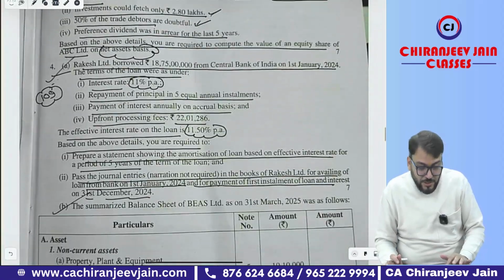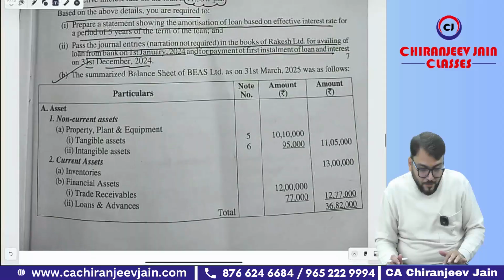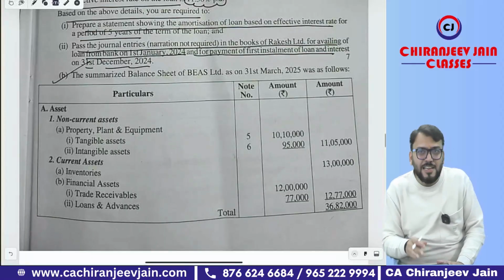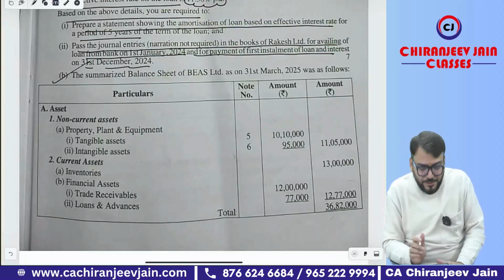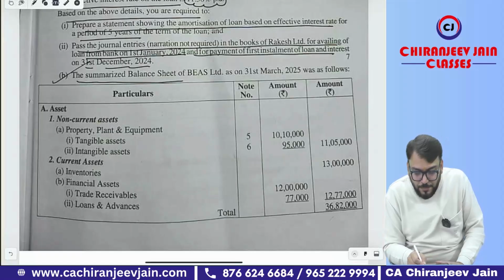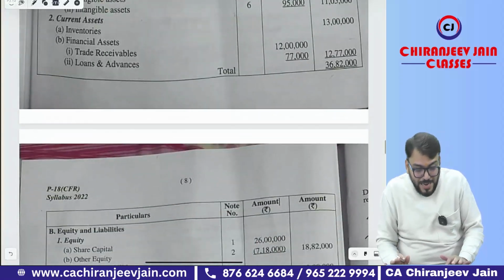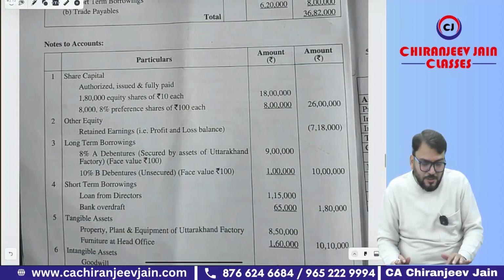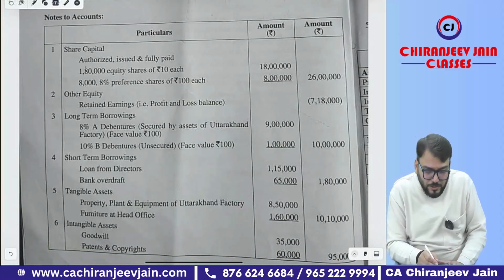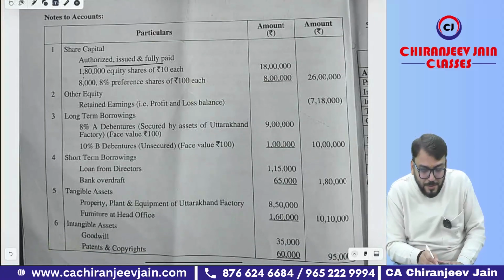Next question is question number 4B. The question is related to internal reconstruction. It was a good question. The summarized balance sheet of BEAS Limited as on 31st March 2025 is given below. You can see the balance sheet has been given. The notes to accounts have been given: authorized, issued and fully paid up 1,80,000 equity shares and 8,008% preference shares of rupees 100 each.